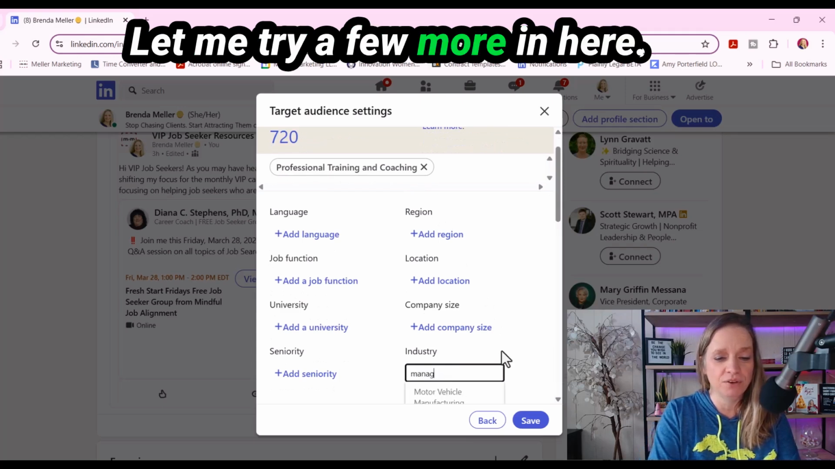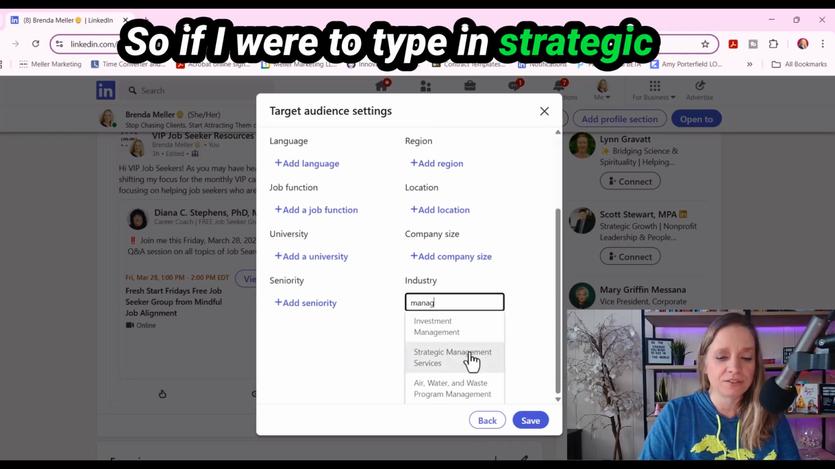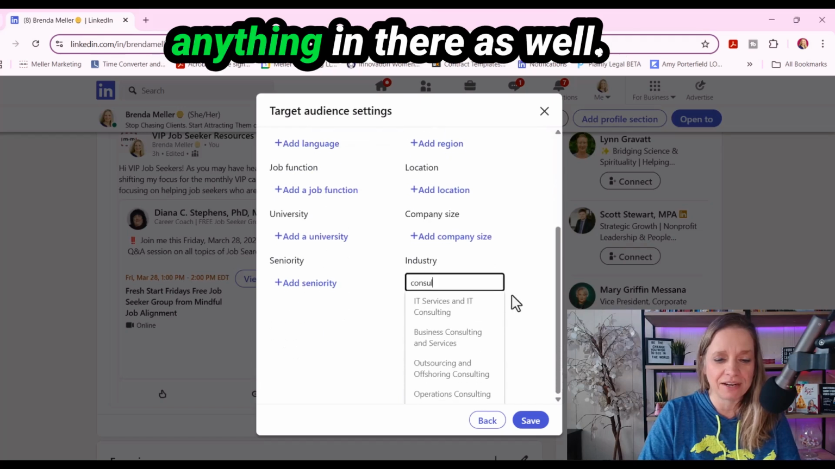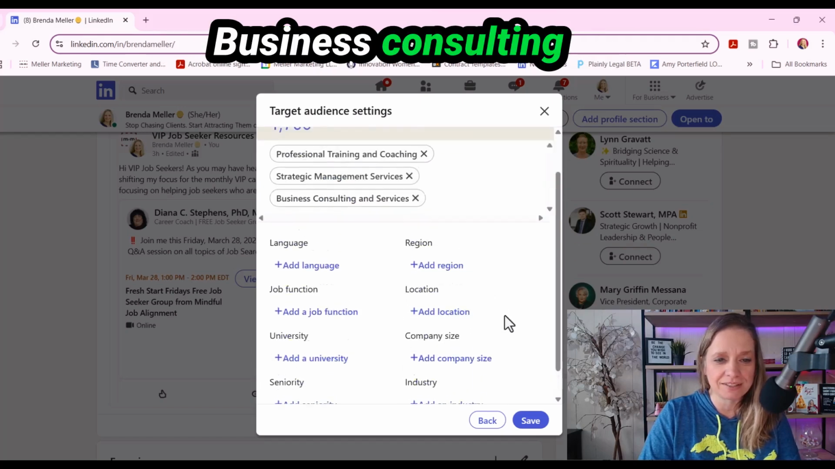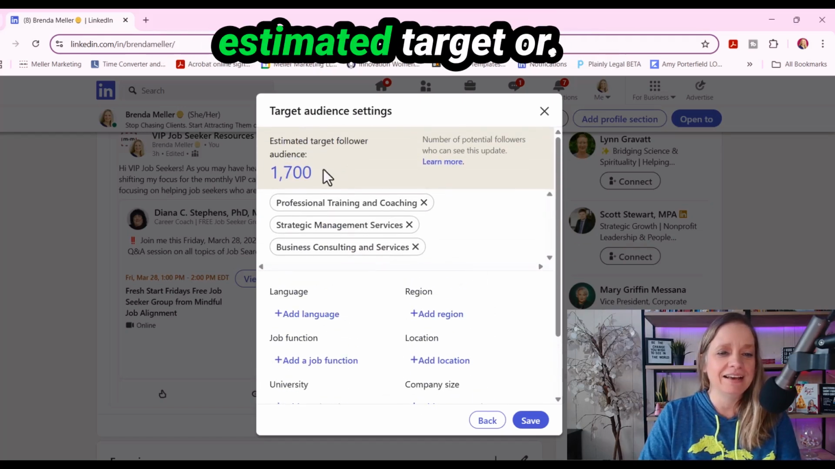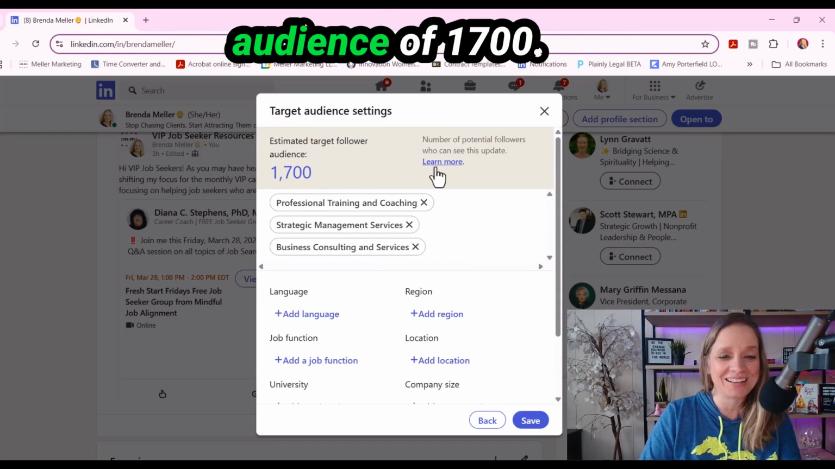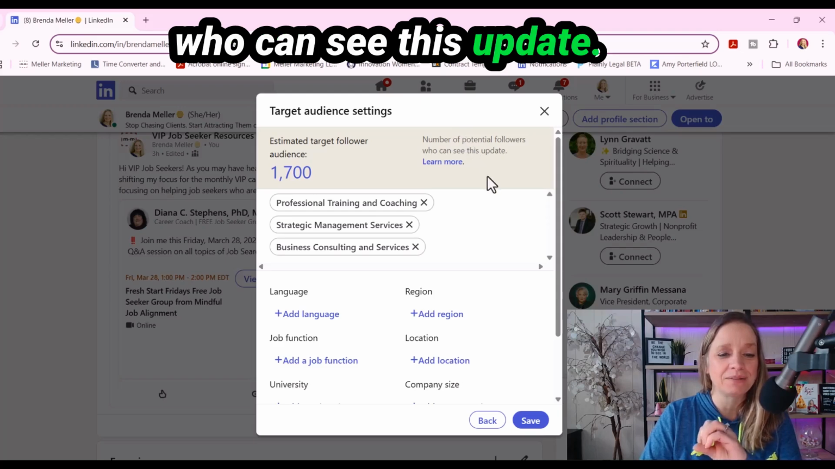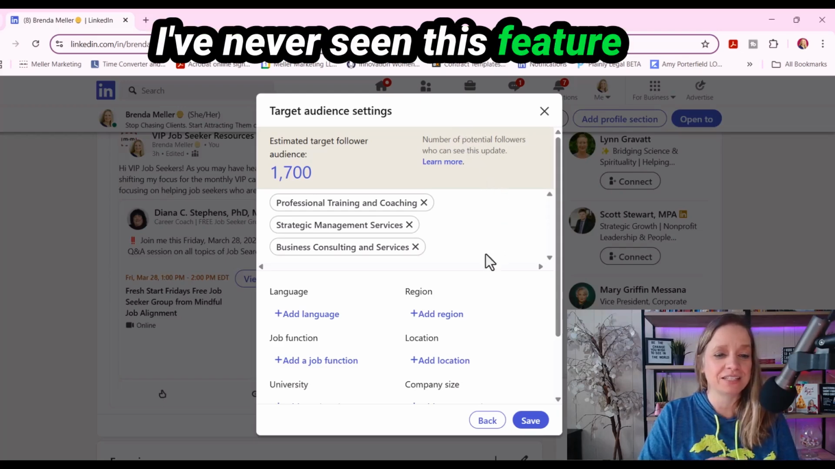Let me try a few more in here. So if I were to type in strategic management services, and then I'm going to type in consulting, see if I can find anything in there as well. Business consulting and services. So now I can see estimated target follower audience of 1,700. So this is the number of potential followers who can see this update. Very interesting. I've never seen this feature before.